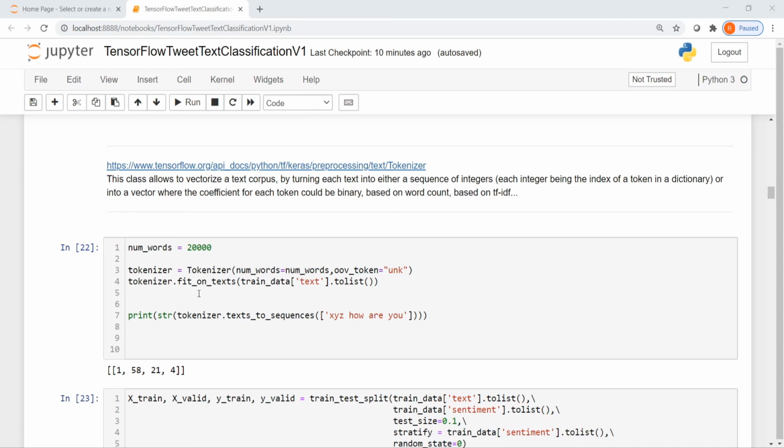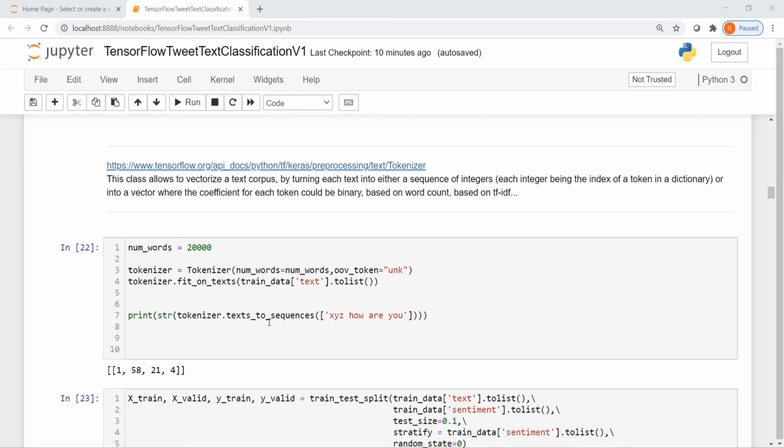Then I call the fit on texts method, and I pass the training data. Once this tokenizer class creates this vocabulary dictionary on this text, let us use that to convert text to sequences. For example, if I have a text like this, XYZ, how are you?